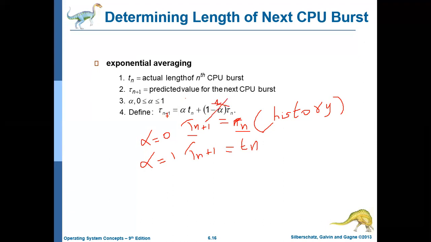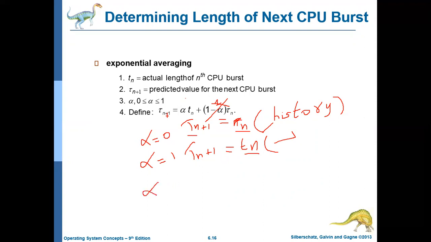Tau n plus 1 will be equal to Tn, because the first term will be Tn. And the second term, 1 minus 1, becomes 0, so the entire second term becomes 0. So tau n plus 1 equals Tn. It means it only depends on the behavior of the previous execution of this process. Tau n plus 1 is the predicted value for the next CPU burst, and Tn is how much time the process took in the nth time slot. It only depends on that. No history is involved.